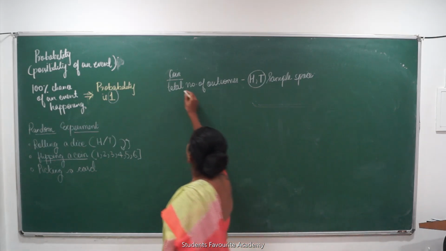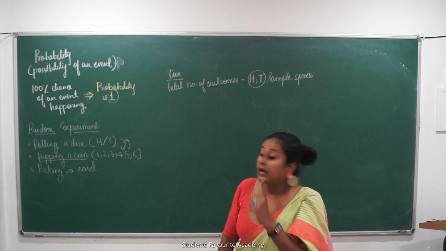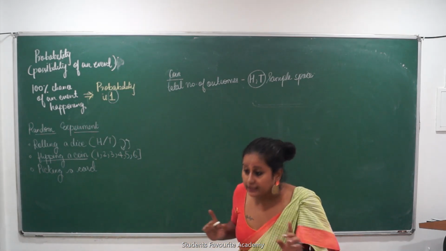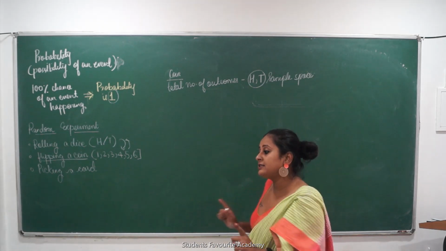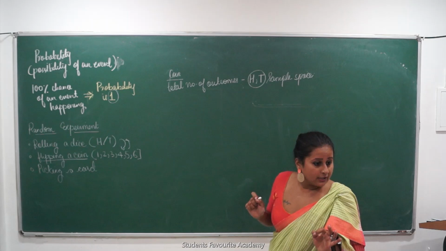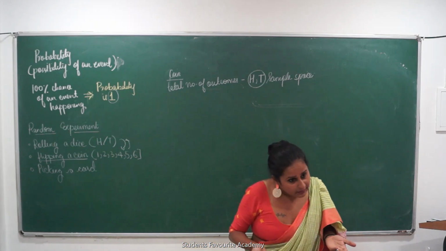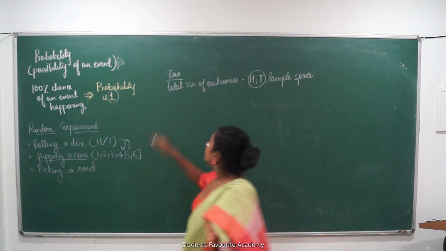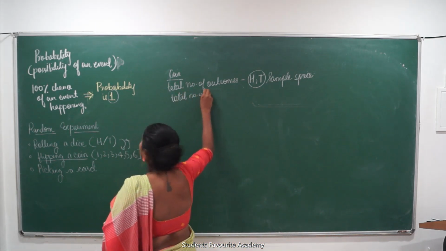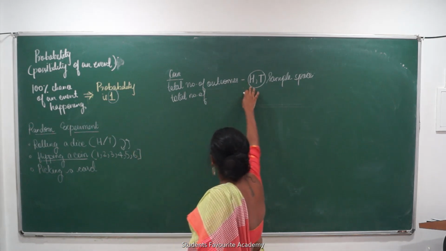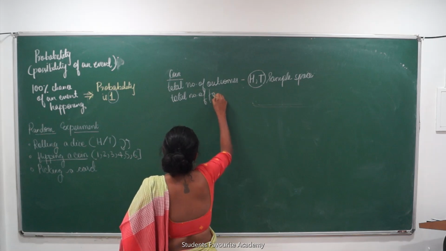Okay. So if I want heads, I want heads. मुझे कुछ भी करके heads चाहिए, क्योंकि मुझे बैटिंग करना है. मैंने heads बोल दिया, मुझे heads मिलेगा तो I will be able to choose what I want. So can I say favorable outcome? This is my favorable outcome. So what is the total number of favorable outcomes? One out of two, head. So we will just write head. Favorable outcome. The number of.